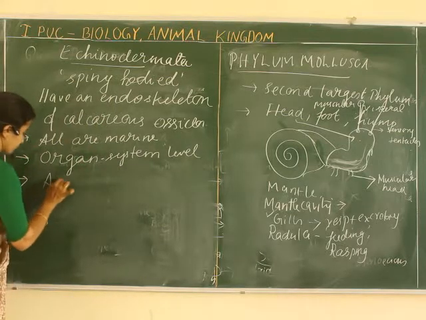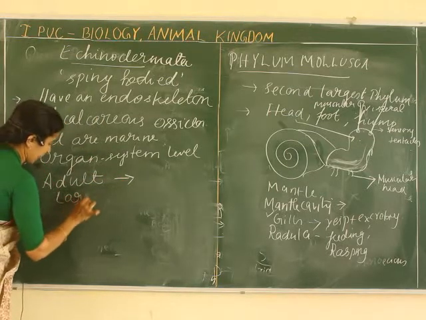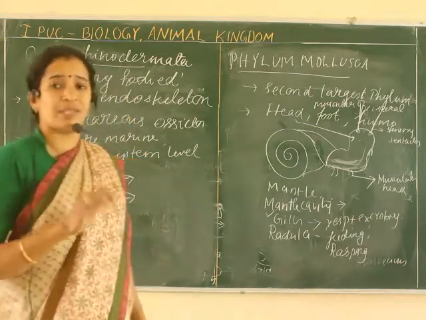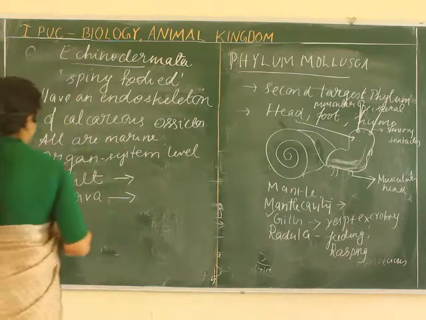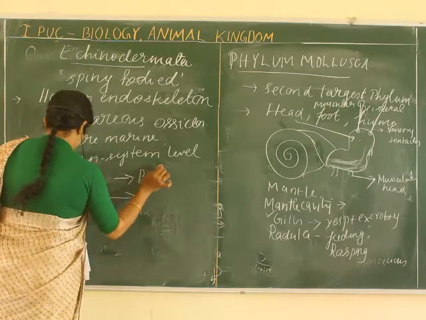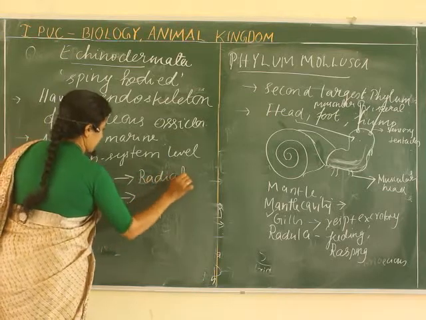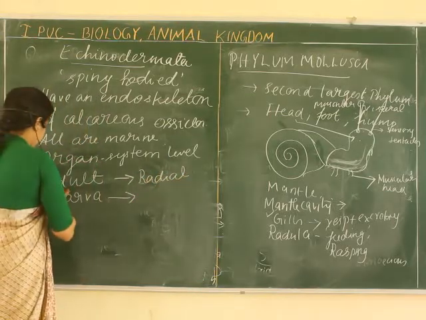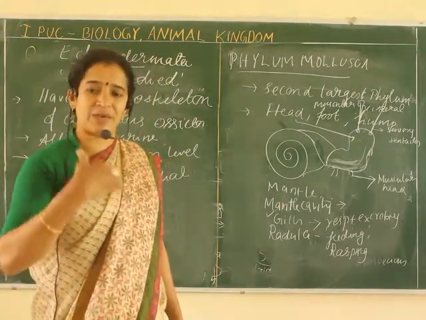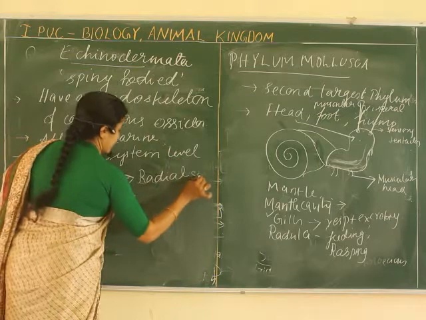One more important feature: they have indirect development. That means they show a larval stage in their life cycle. If you consider the symmetry, the adult will have radial symmetry, just the opposite of what you might expect, because we consider bilateral symmetry an advanced form. Bilateral symmetry is found in the higher organisms, a characteristic of advanced phyla. But here the adult will have radial symmetry.